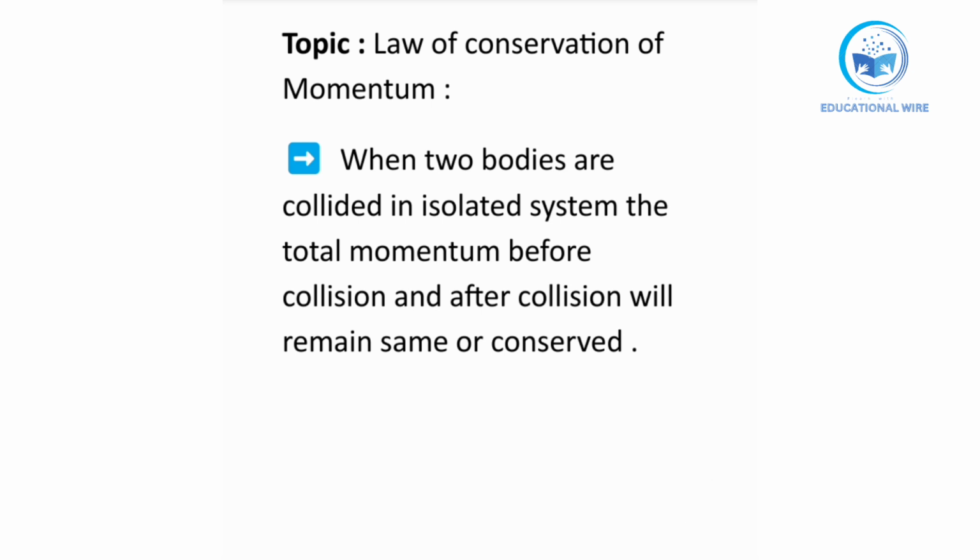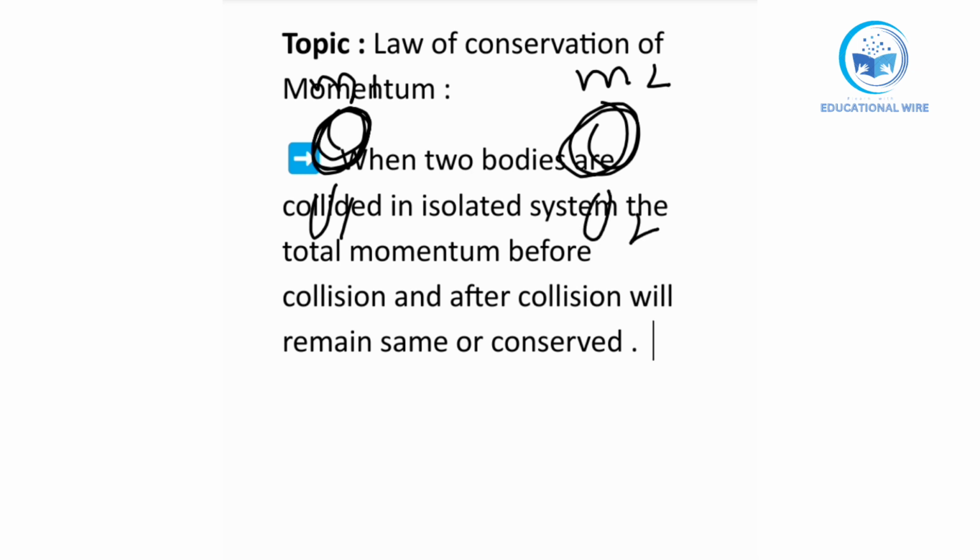How? So let me show you. We should make first one diagram for explanation. Let's suppose this is first mass m1, first body, this second body. Okay, this body known as m1, mass 1, and it's called mass 2, m2, with the initial velocity u1 and u2. Okay, this happens before collision.